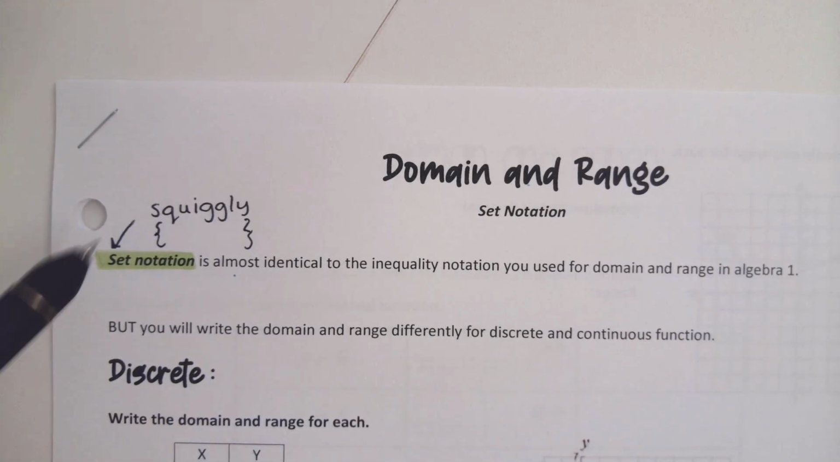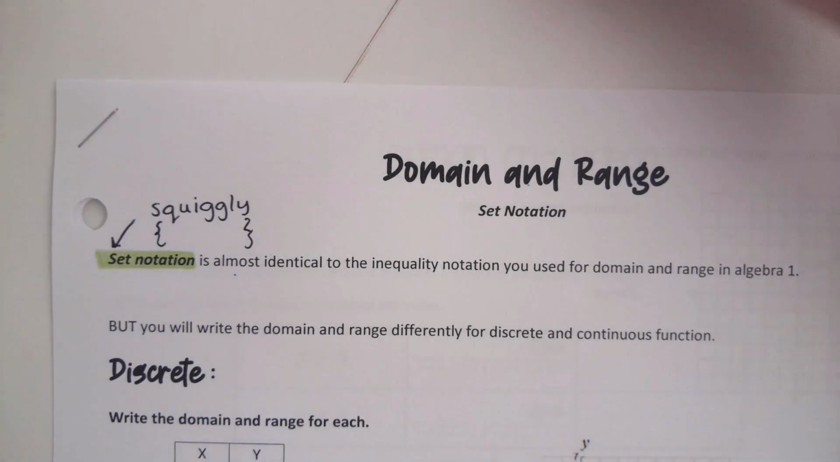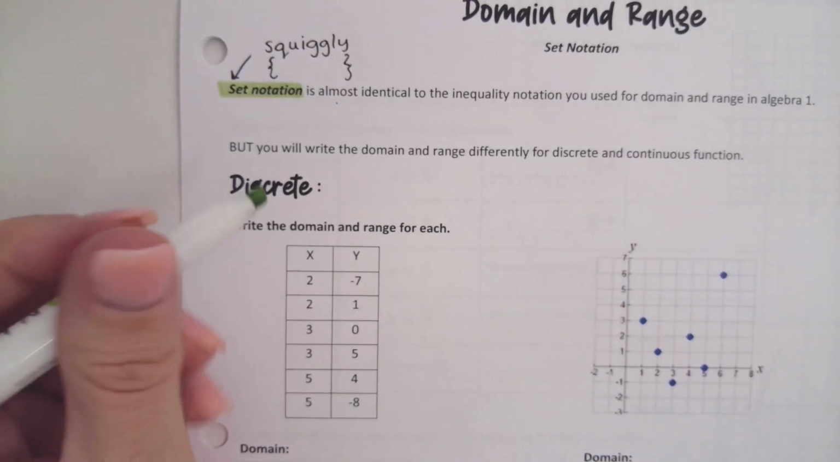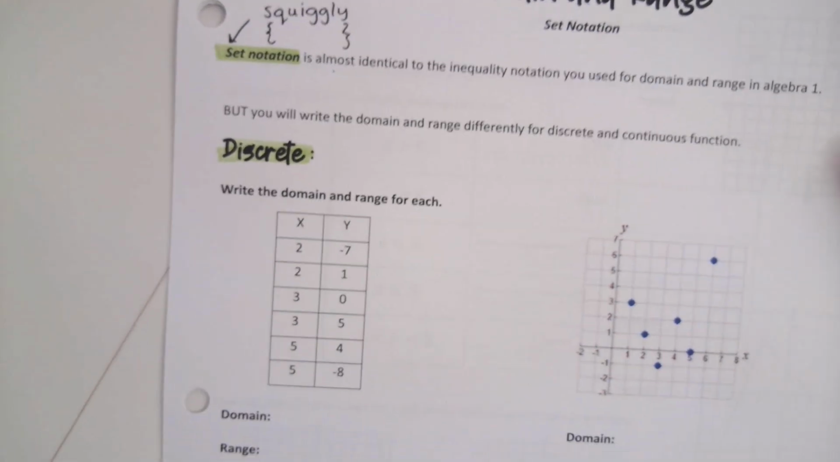You do write domain and range differently for discrete and continuous functions. Those words are used in Algebra 1, but you might have forgotten the difference between the two. I'm just going to kind of show you discrete functions, and continuous functions. Can you kind of see the difference when you look at those two graphs? This is discrete. This is continuous. What makes them different?